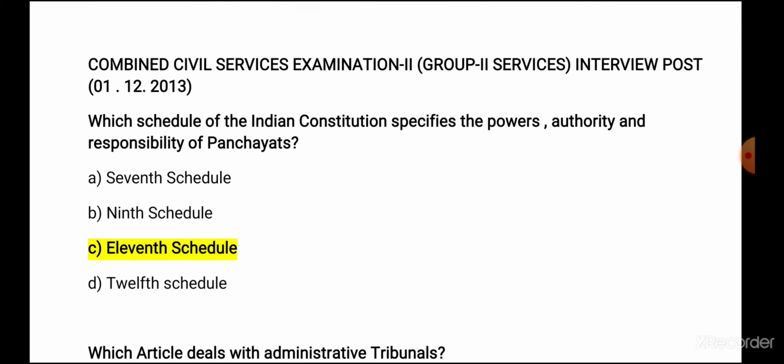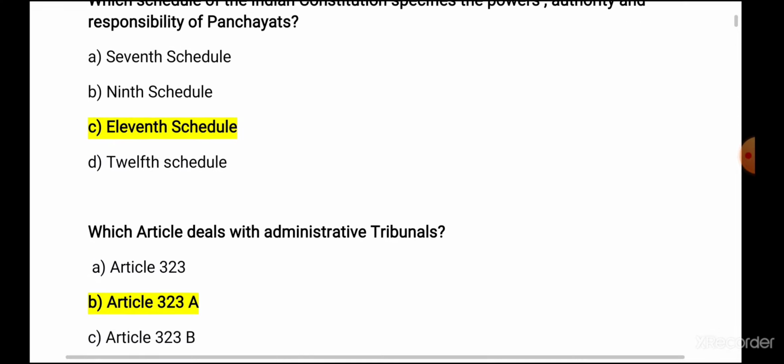So first, 2013 Group 2 examination, and the first question is, which schedule of Indian Constitution specifies the powers, authority and responsibility of panchayats? We have read Schedule 11 is related to panchayats, Schedule 12 is related to municipalities. So for this question the answer is C, 11th Schedule, related to powers, authority and responsibility of panchayats.